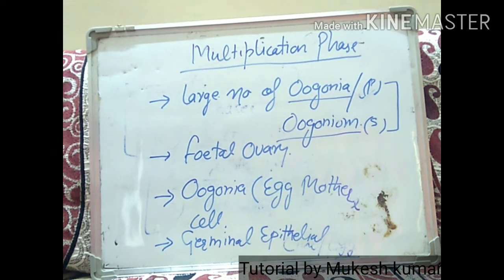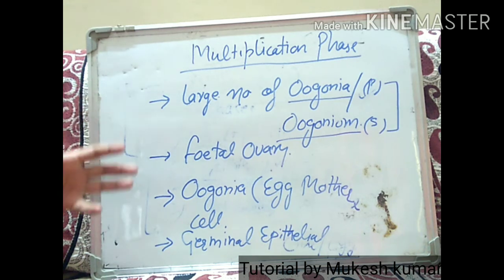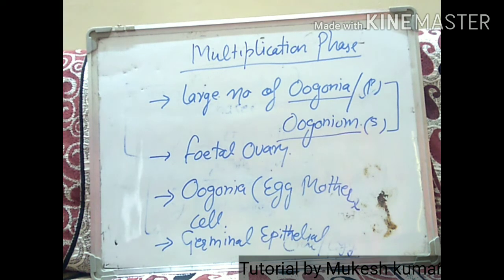Now these oogonia are produced in the fetal phase, and no more oogonia are added after birth. The oogonia or egg mother cells are produced only in the fetal stage, in the fetal ovary.